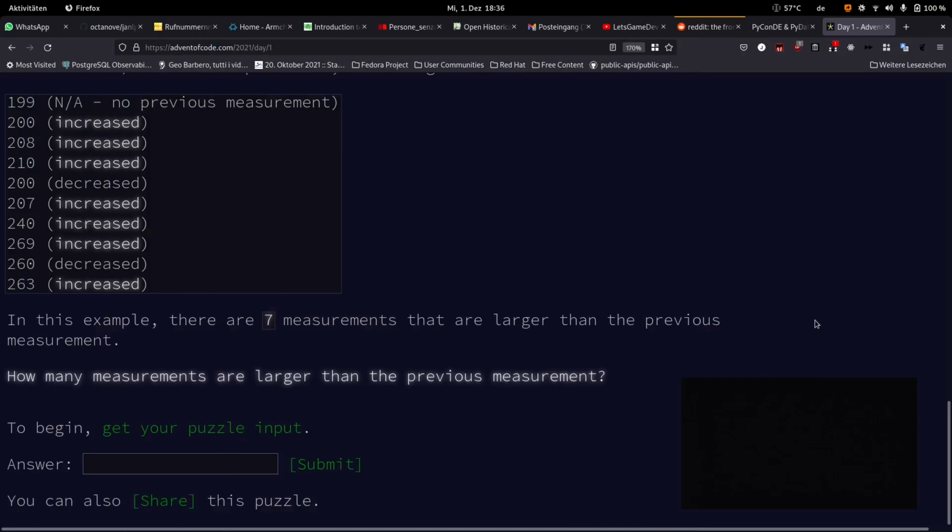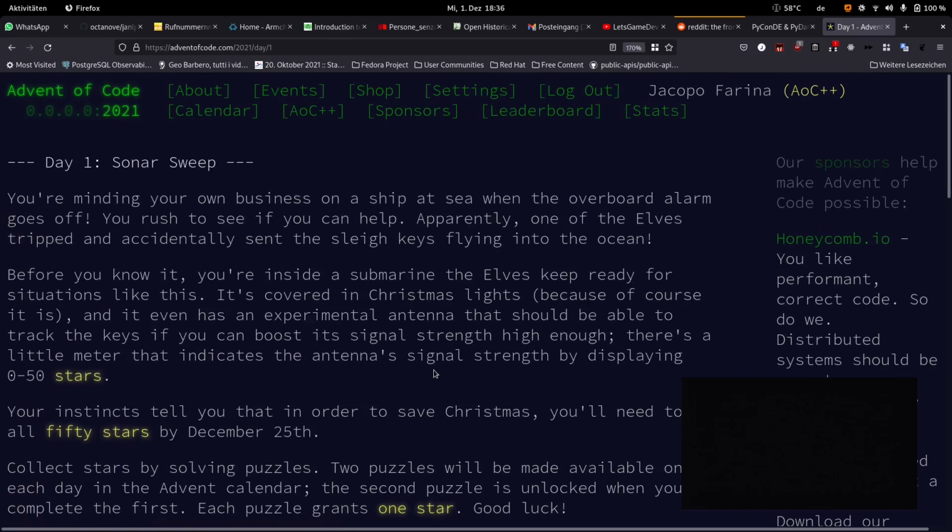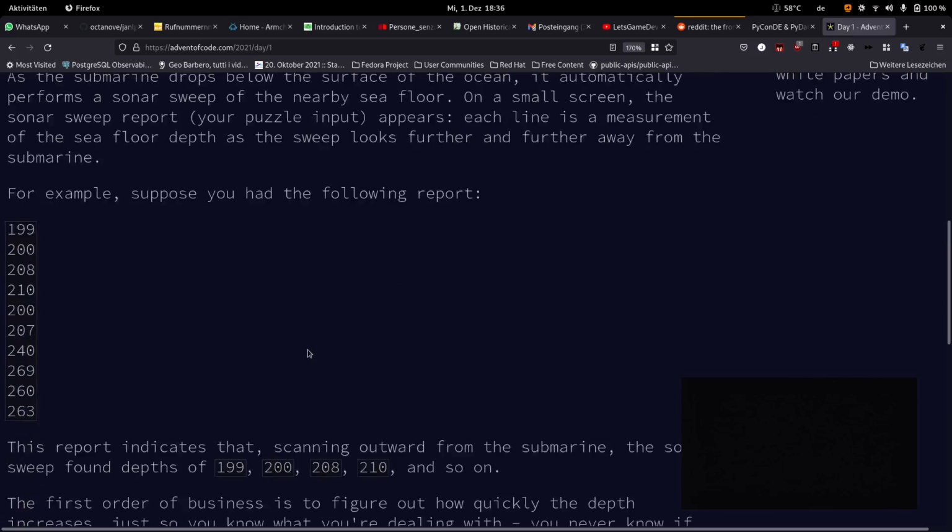Hello and welcome to a series in which I'll try to do the Advent of Code 2021 exercises in Python. The first day, the 1st of December 2021, has an exercise. I will not read it now because it will take some time and you can read it yourself.